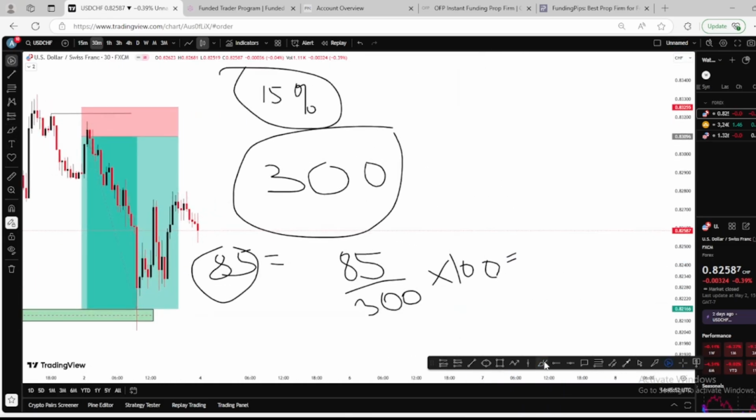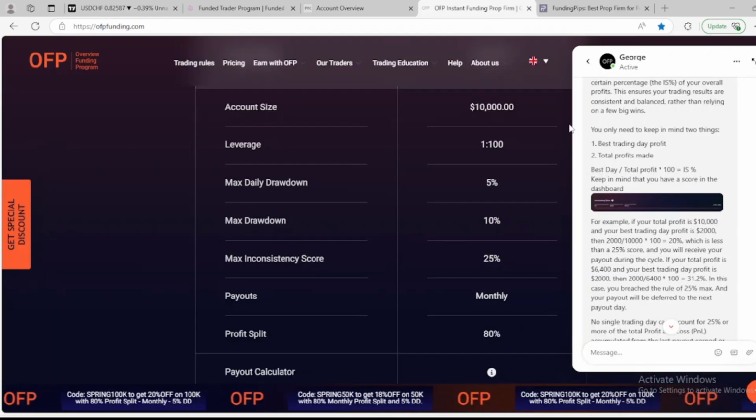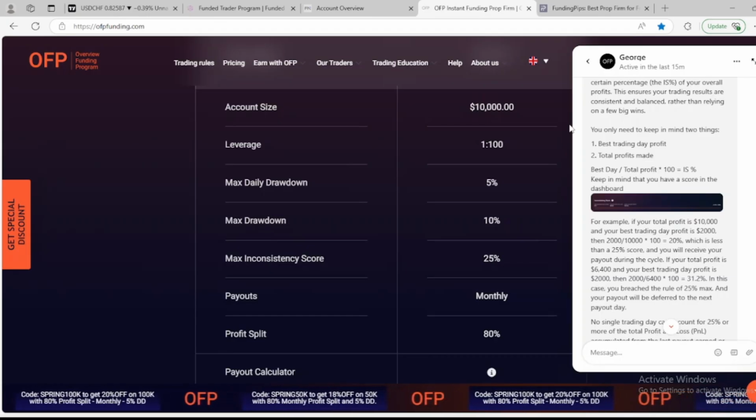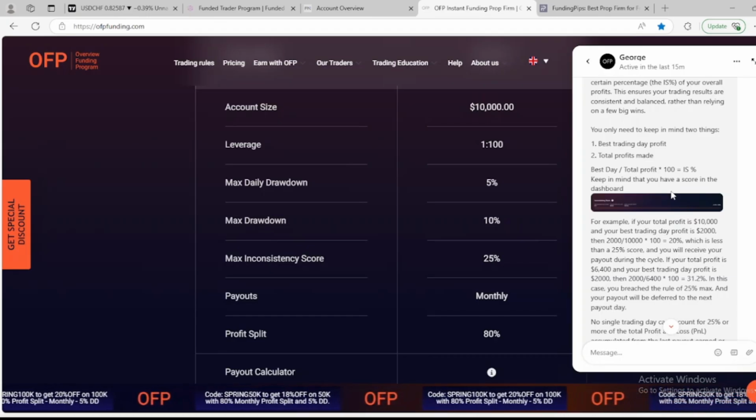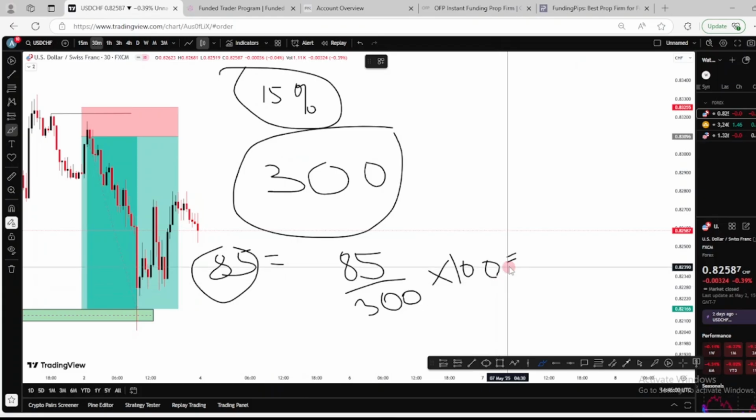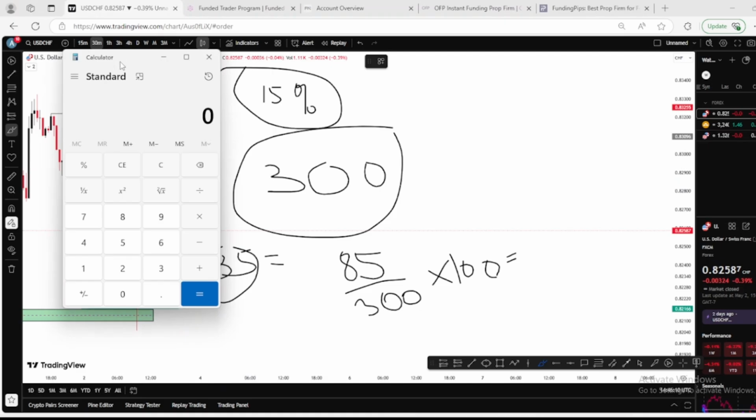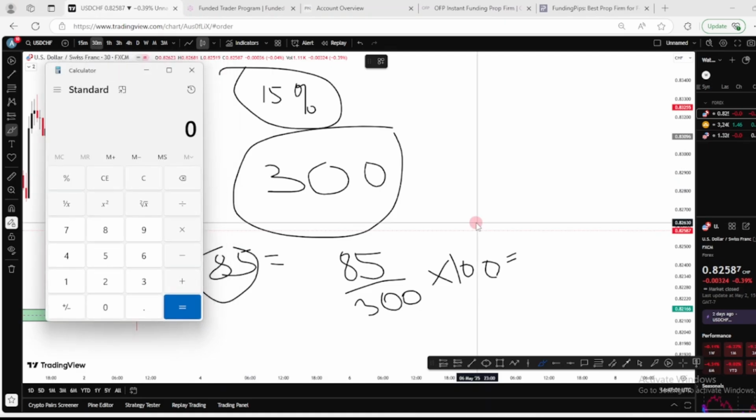So this was the formula he gave us from the chart that I had with him. If you find out that this is more than 50%, that means we're not gonna get a payout. So let's bring our calculator and let's find out. 85 divided by 300.